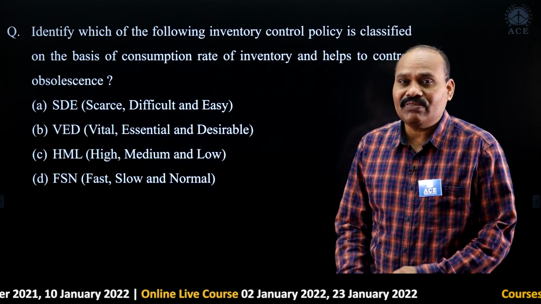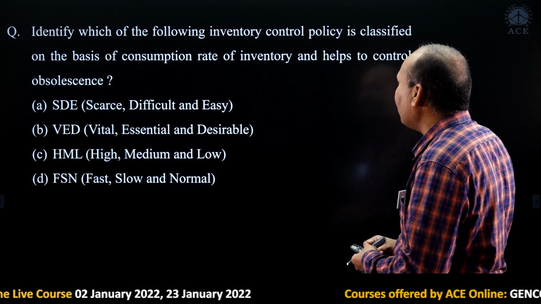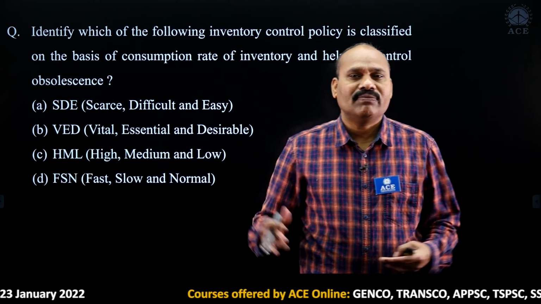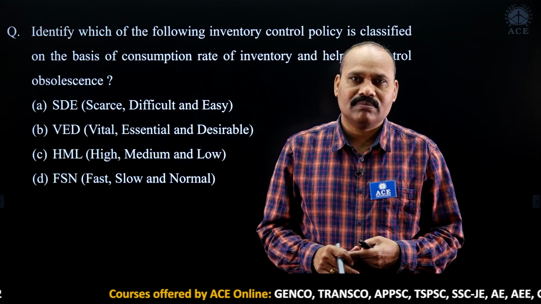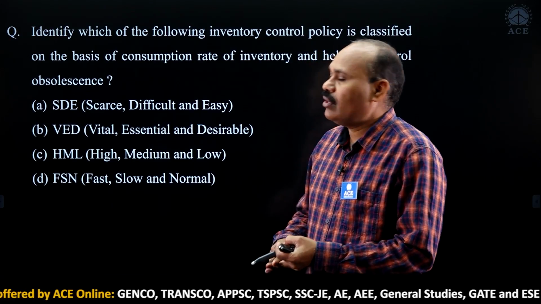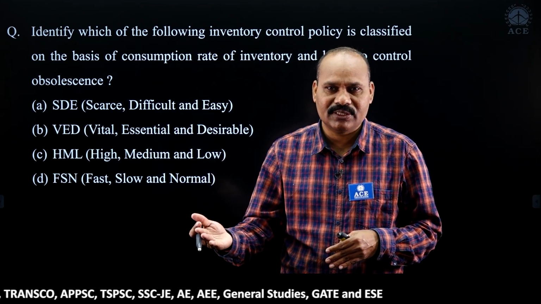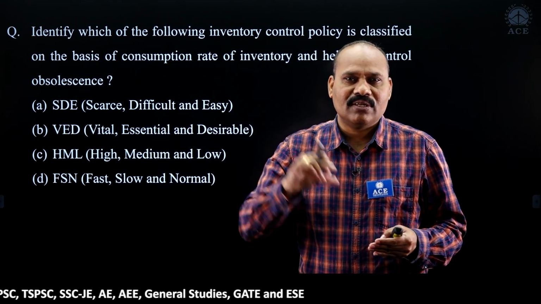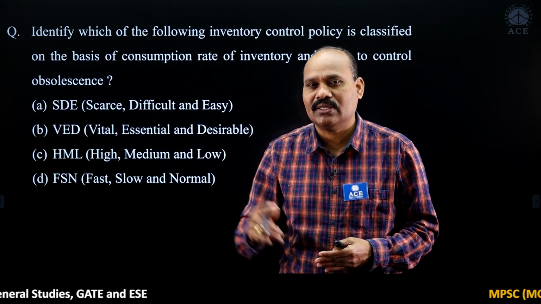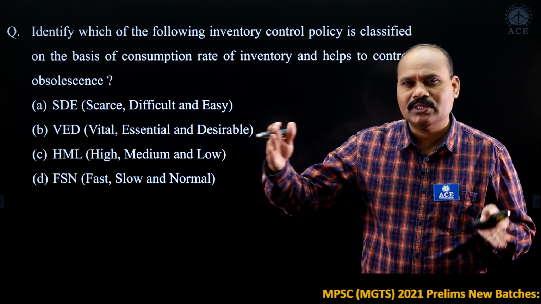Next question: identify which of the following inventory control policies is classified on the basis of consumption rate of inventory and helps to control obsolescence. In materials classification, we have different classification methods. The first one, ABC classification, is based on annual usage value. Next, VED, vital, essential and desirable, is based on criticality of usage. HML, high cost, medium cost, low cost, is based on unit cost. FSN, fast moving, slow moving, non-moving, is based on rate of consumption. So when we talk about rate of consumption, it is FSN.